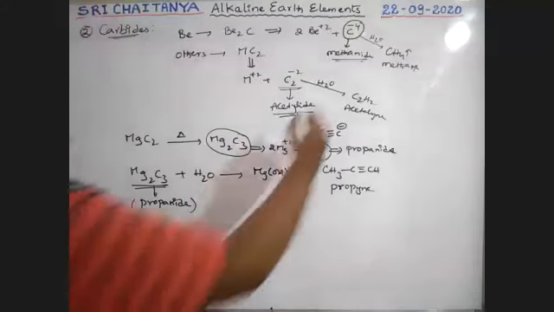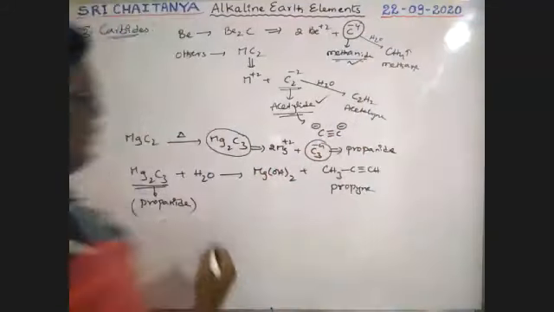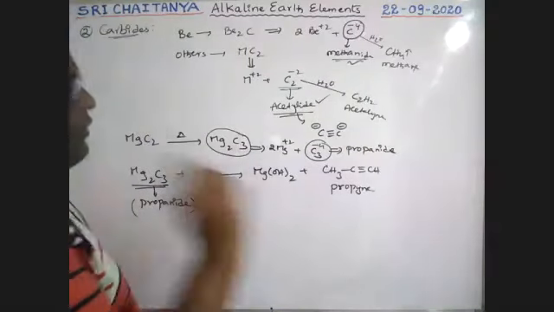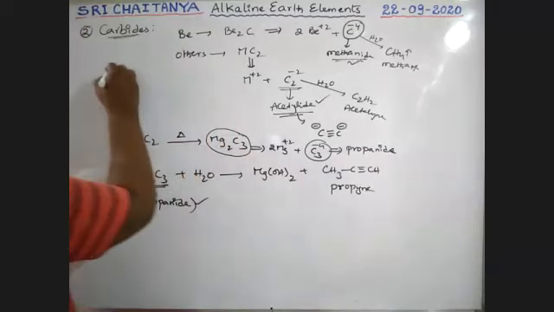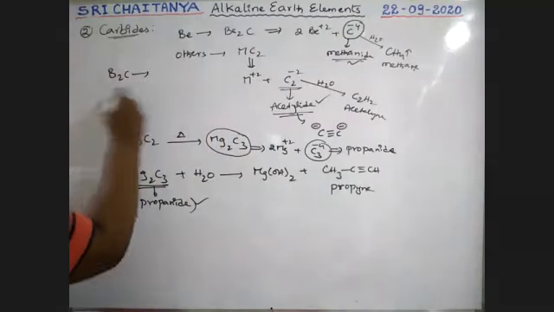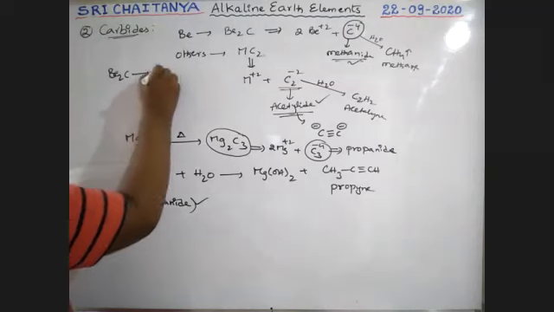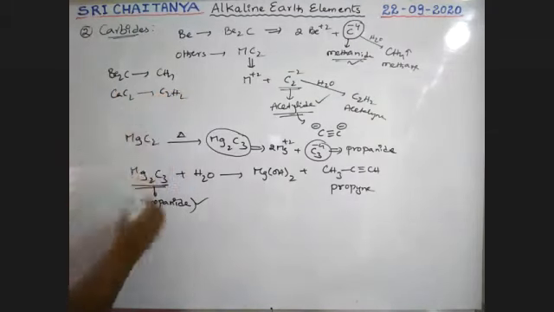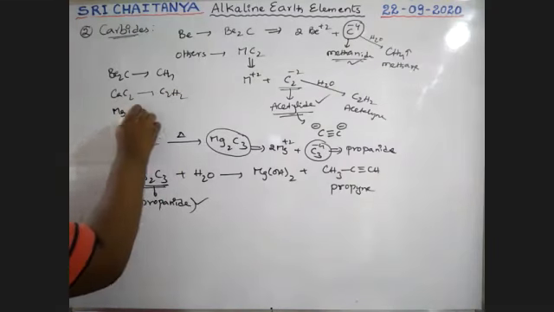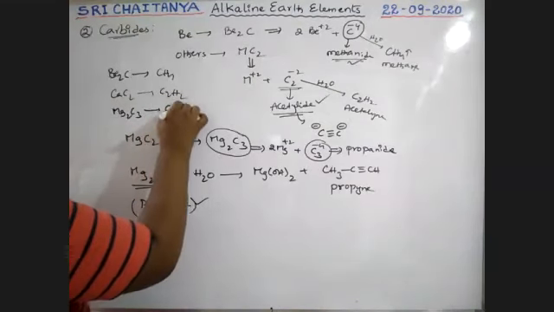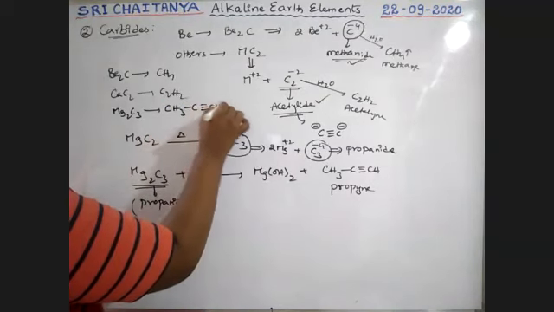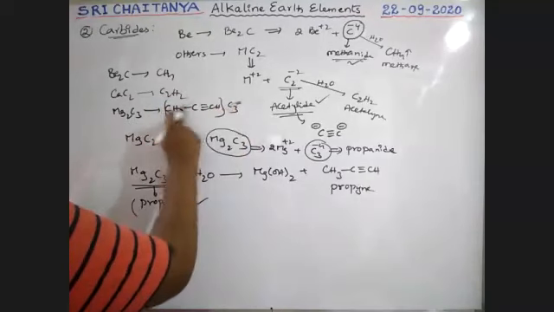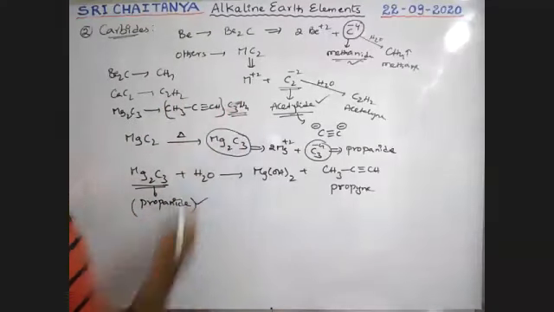So it is methanite, it is acetylite, and this is propanite, boys. Propanite, because propane is the product. Very, very important. So Be2C gives methane, CaC2 gives acetylene, and Mg2C3 gives CH3-C≡CH, which is nothing but C3H4, which is called propyne.